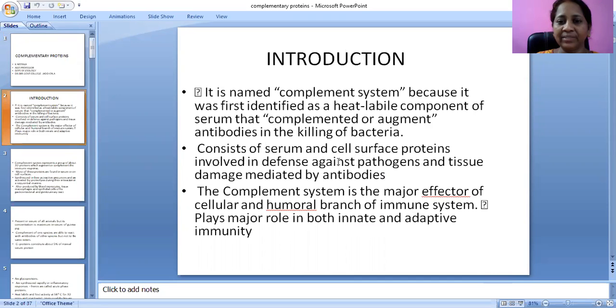They consist of serum and cell surface proteins involved in defense against various pathogens and tissue damage mediated by the antibodies. The complement system is the major effector of cellular and humoral immunity. It plays a vital role in both innate and acquired immunity.